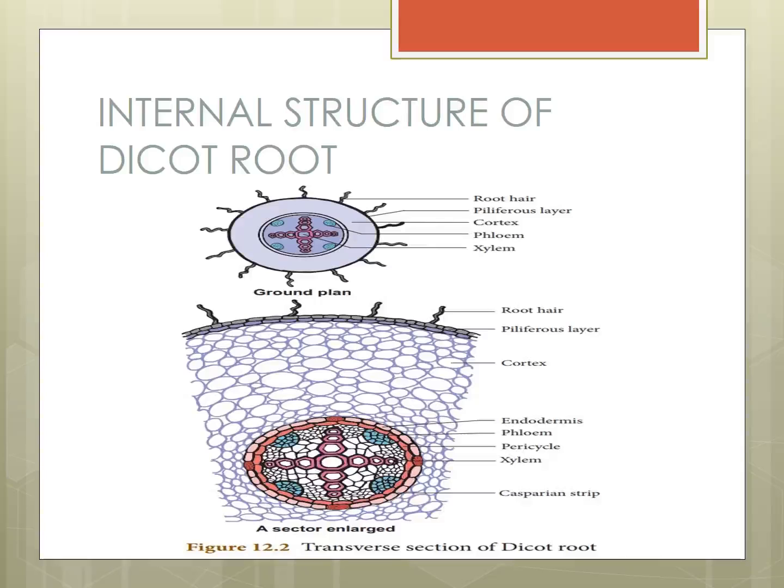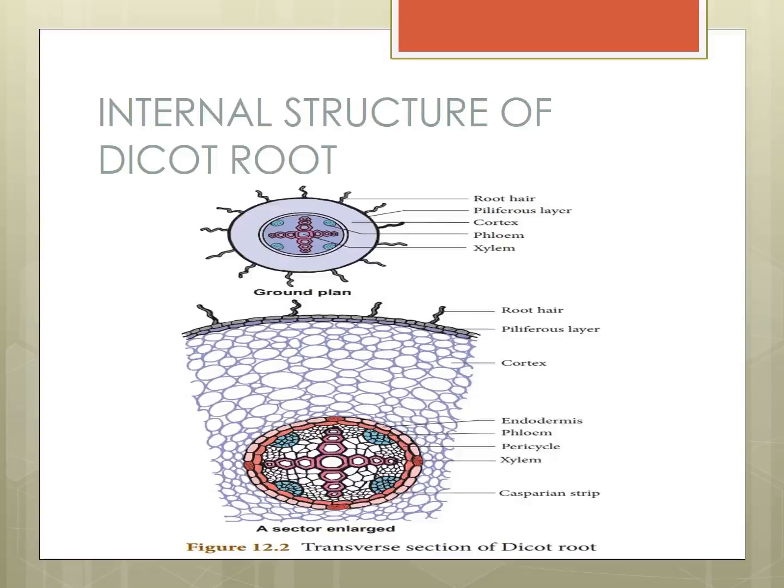The cells are barrel shaped, closely packed, and show band-like thickening on their radial and inner tangential walls called Casparian strips.